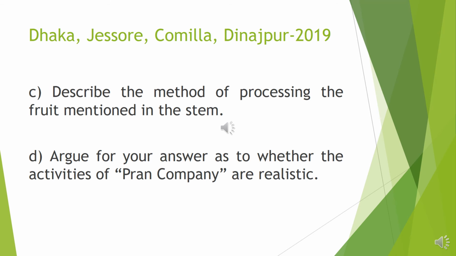Now, the applied based question is number C. Describe the method of processing the fruit mentioned in the stem. We can see that the fruit indicated in the stem is guava, and the fruit processing from guava may be jelly. The answer is the necessary ingredients: medium sliced any kind of fruit, that is guava, water, sugar, citric acid, lemon juice, container.